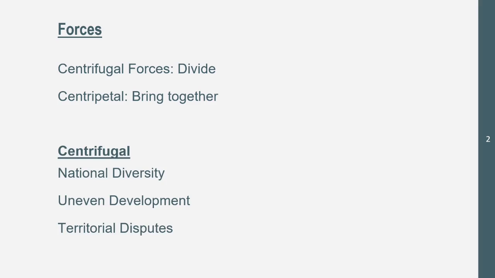Examples of centrifugal forces are national diversity. So you have diversity of nations in your state. Uneven development. We see this in the United States. This is a centrifugal force in the United States. There's uneven development across the country. I mean, it's a huge country. You should expect uneven development. And then territorial disputes. That's a centrifugal force in the India-Pakistan area over who owns Kashmir. But that's a centrifugal force there.